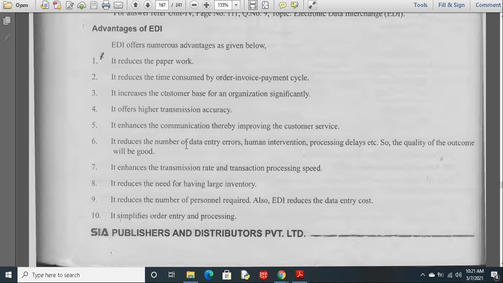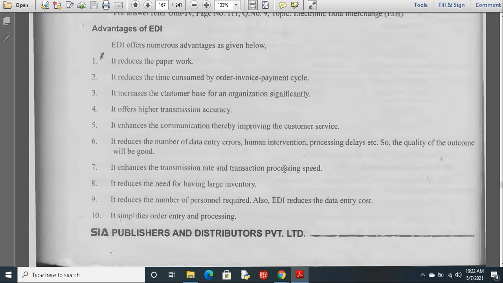So we can eliminate data entry errors, human intervention and processing delays. All these things can be eliminated or reduced by EDI, so the quality of the outcome will be good. It enhances the transmission rate and transmission processing speed. It reduces the need for having a large inventory. We don't require a huge inventory to transmit the data from one place to another, because we can send everything electronically. We don't require much paper, so we can reduce the complete inventory.